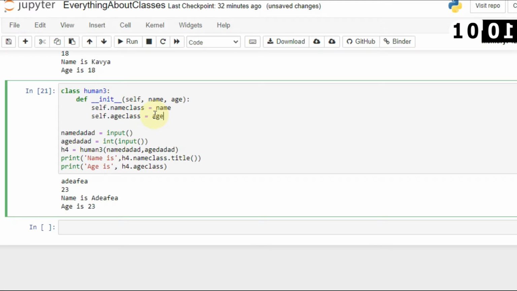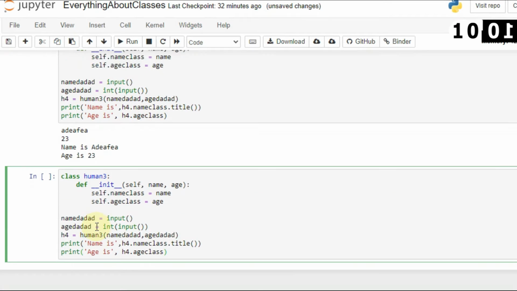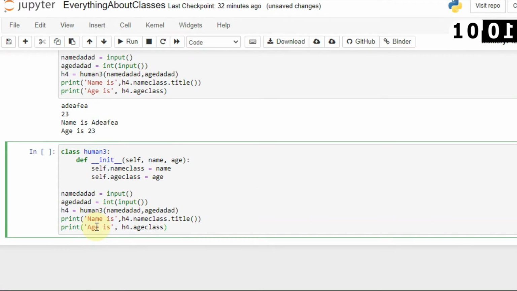I'm already saying that it is a general idea to use the same name, because sometimes you will get confused when you pass this value and when you have to access the name. You can see that name was the parameter you passed, but when you access this you have to use name class. So it will be very tough, and sometimes you will get wrong values because you will mistype that, because it is the general convention to use the same name. That's why I'm saying use the same name, not these types of logic. But I have already shown you that you can even use this. Okay, you don't always have to use the same name. It is not necessary, guys. Okay, so you can remove that.